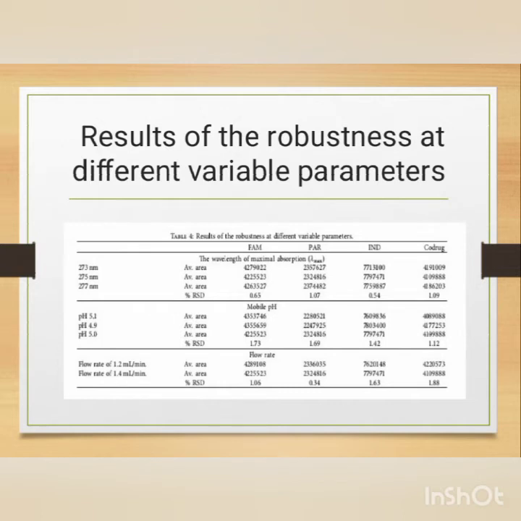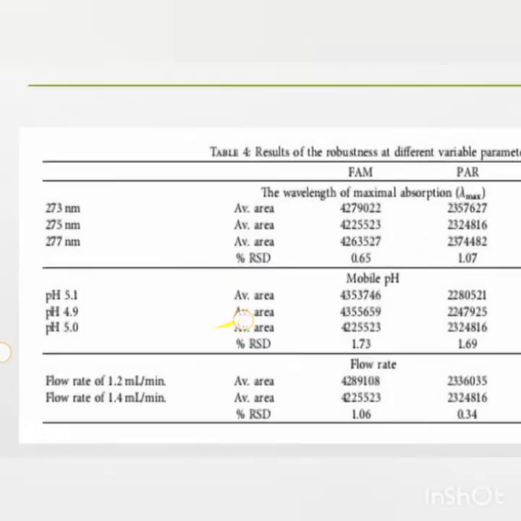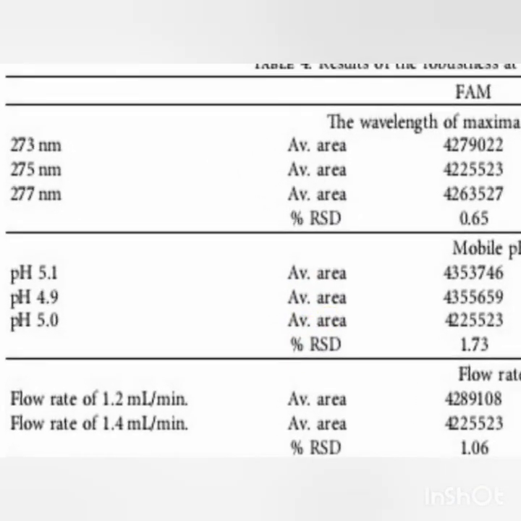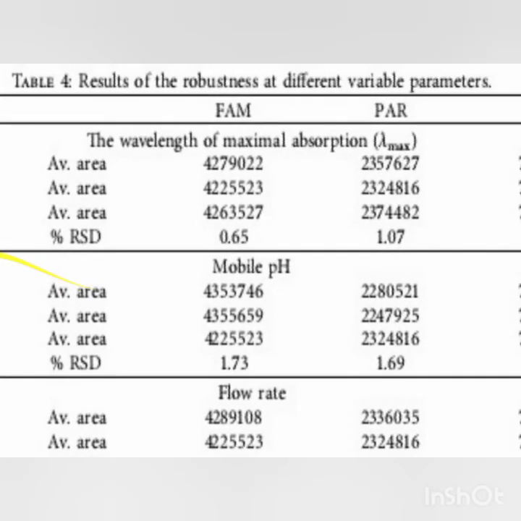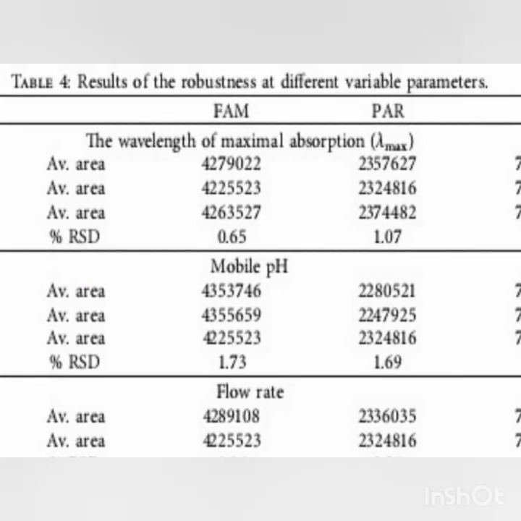The results of robustness for the different variable parameters are shown in this table, like change in wavelength, change in pH and flow rates of 1.2 milliliter per minute and 1.4 milliliter per minute. For pH, we used different values like 5.1, 4.9 and 5. For wavelength, we used 273 nanometer, 275 nanometer and 277 nanometer. And when we focus on our results, the changes are minor.